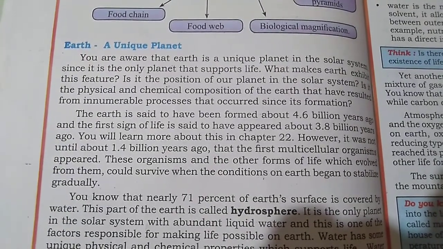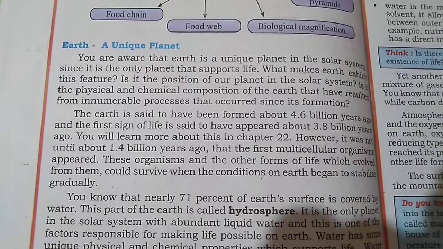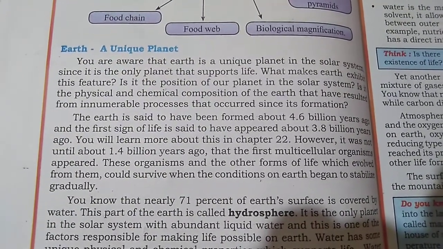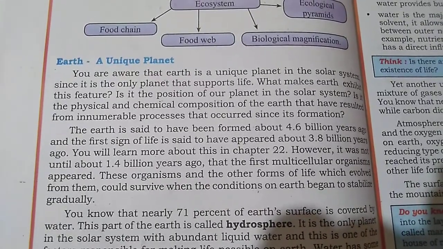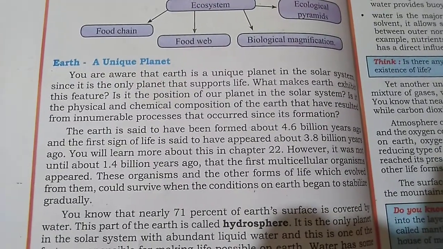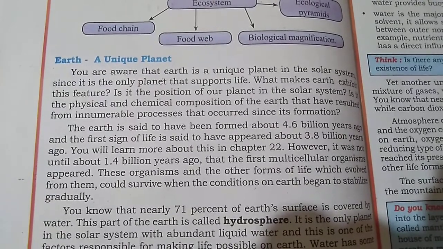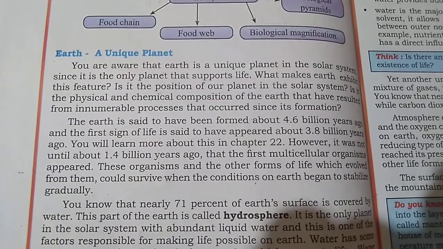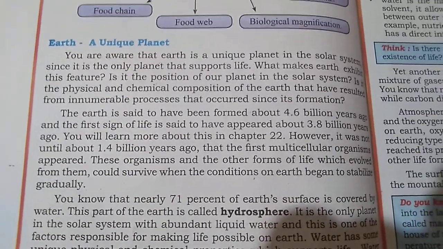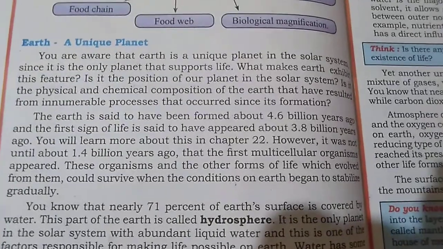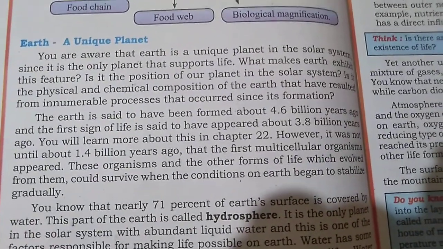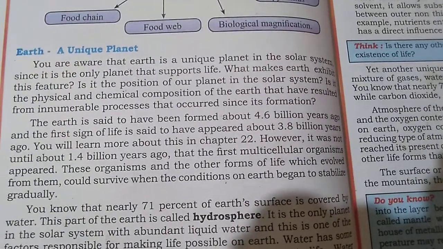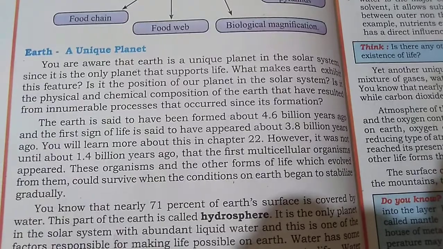The chemical and physical composition of earth results from innumerable processes that occurred since its formation. Means when the earth was formed, so many organic evolutions took place, after that chemical and physical changes took place on the earth, and after that living organisms started on the earth. Earth is said to have formed 4.6 billion years ago from the solar system.